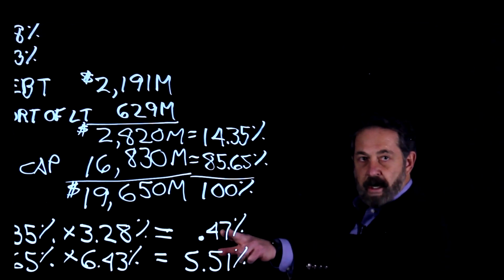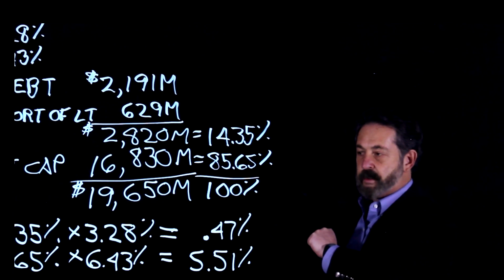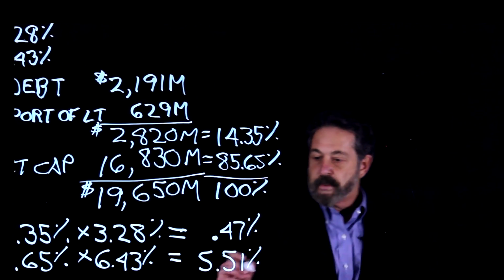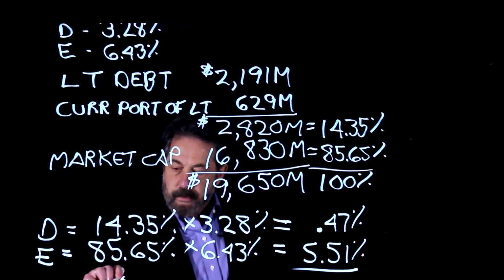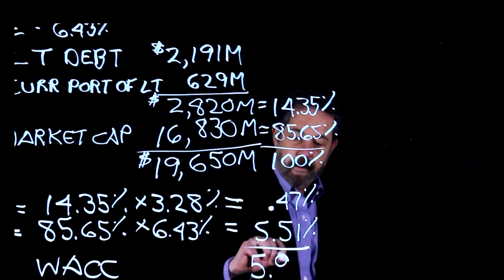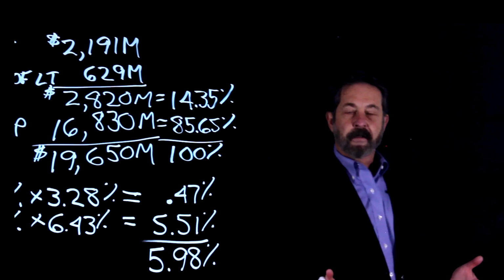So the weighted cost of debt is 47 basis points, 0.47%. The weighted cost of equity, 5.51%. The WACC, drum roll please, weighted average cost of capital is 5.98%.